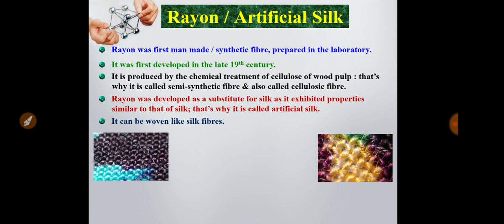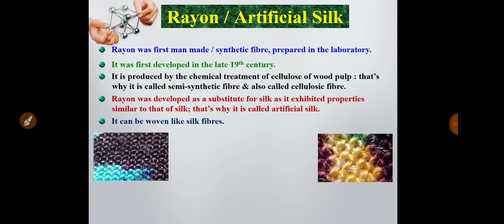You have seen the picture of rayon. It has shiny thread-like molecules or polymer molecules. Now these are the characteristics of rayon. Rayon was the first man-made or synthetic fiber prepared in the laboratory. It was first developed in the late 19th century, and it was prepared using some natural material and some chemical material. The natural material is cellulose of wood pulp, which is treated with different chemicals to form rayon. That's why it is called